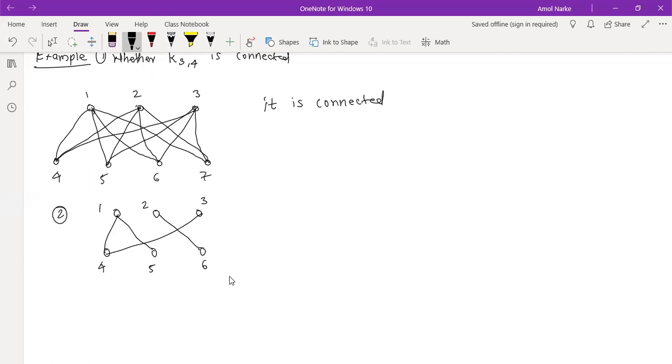Whether that graph is connected or not. No, sir. Why? Sir, because 5 to 6 are not connected. Even 2 to 3 and 1 to 2. Exactly. See, 4 to 2. Yeah, 4, if you wanted to go to 2 or 6, this is a disconnected component. See, you cannot have an edge from 3 to 6 or 3 to 2. Or 5 to 2, 5 to 6, like that. Okay, so it is not connected.